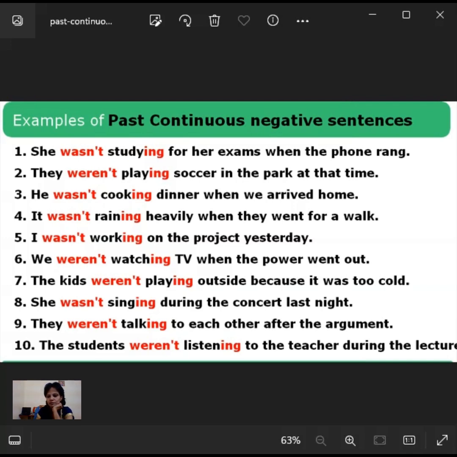And tenth one, were the students listening to the teacher during the lecture? When the teacher was giving a lecture explaining related to their subject in the classroom, at that time students are listening or what? They were listening, were they attentive towards the teacher or what? That is what it means.